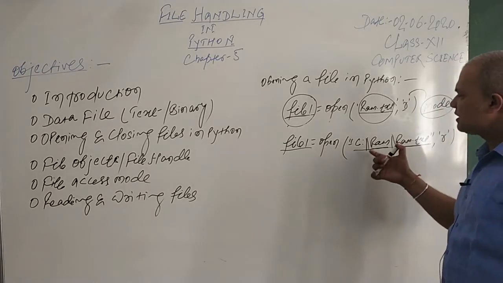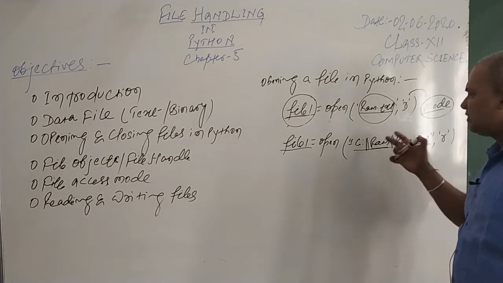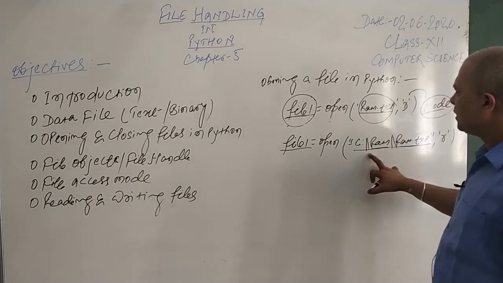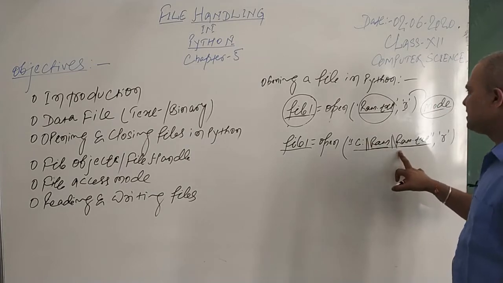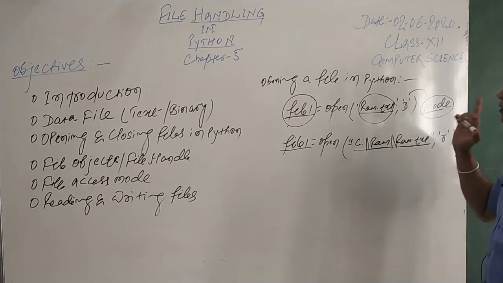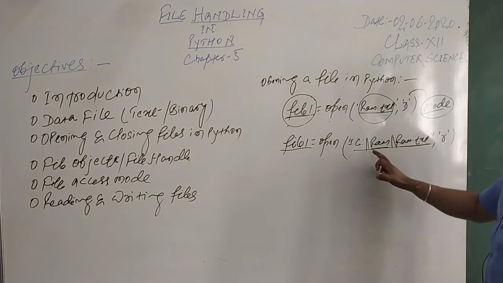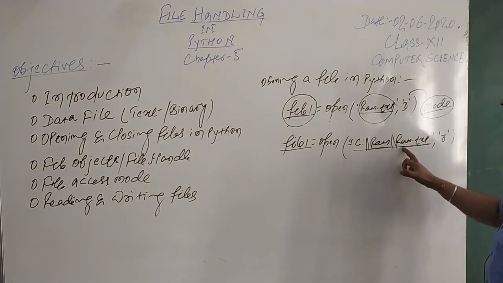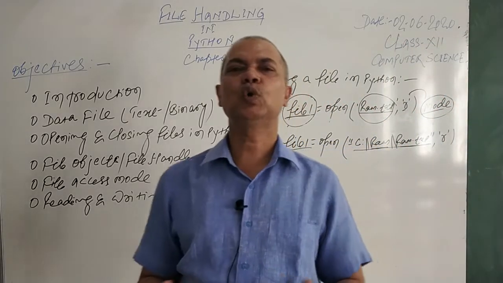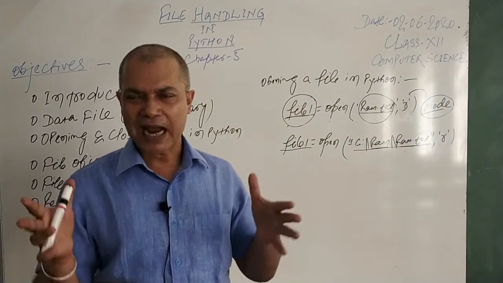This slash has a special meaning in Python, as you all know. If you want to avoid the slash meaning, you have to use the double slash. If you are using the single slash, Python will give you an error, because the slash means it will search for \r or \r again, and it will simply say there is an error, there is no \r command. So that will be the problem.